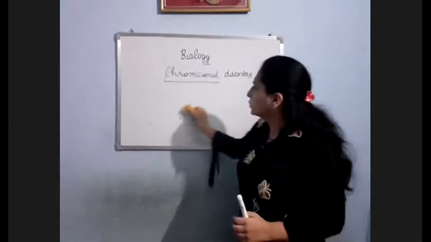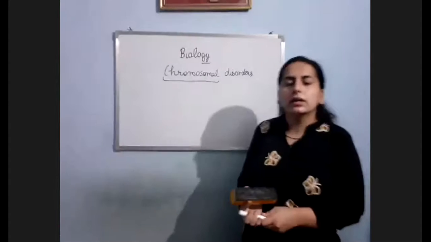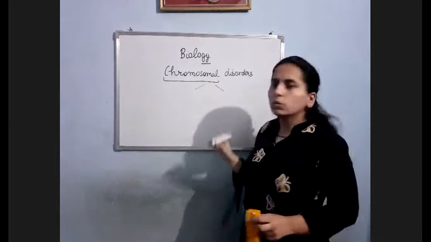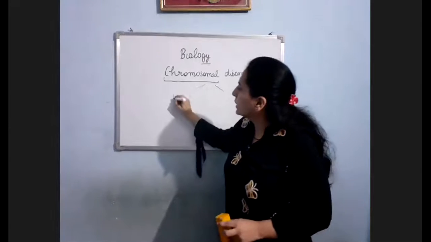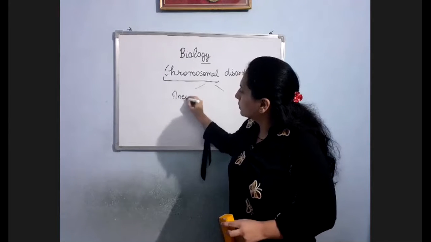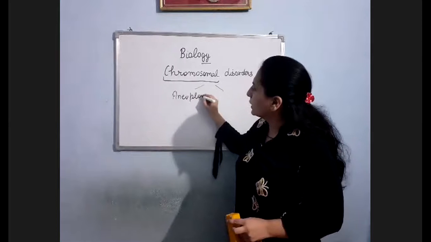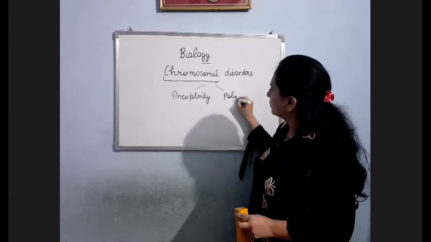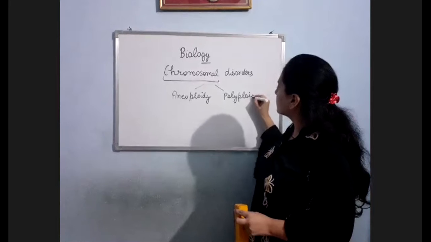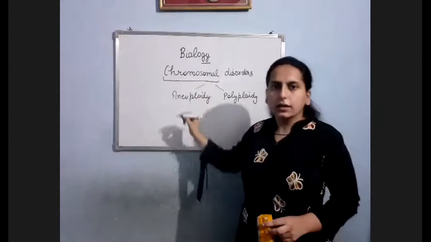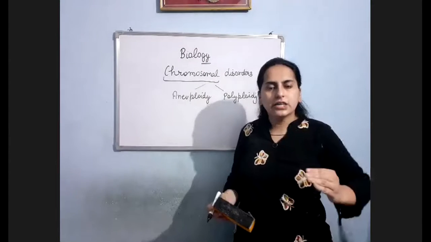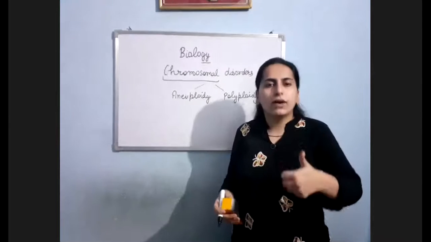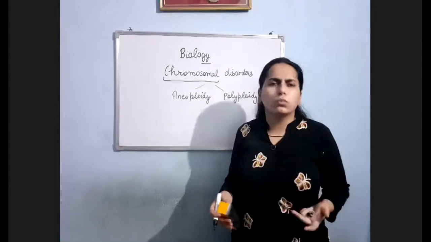Now let me talk about the different types of chromosomal disorder. Chromosomal disorder is of two types: aneuploidy and polyploidy. So what happens in aneuploidy? There could be deletion or addition of one chromosome or maybe two chromosomes. Clear?